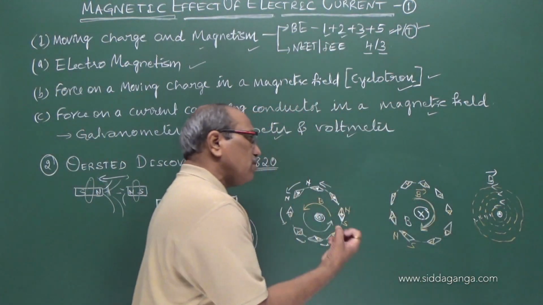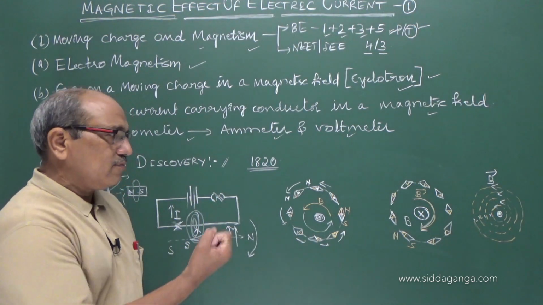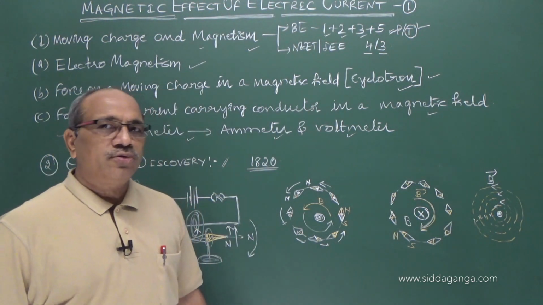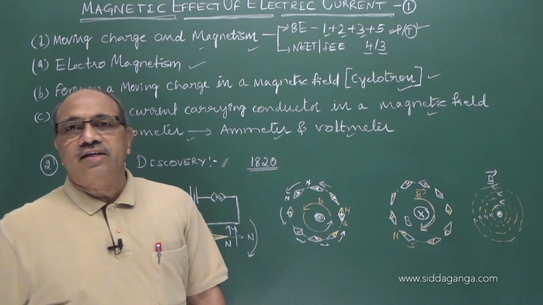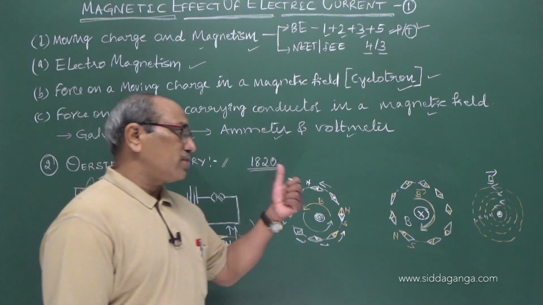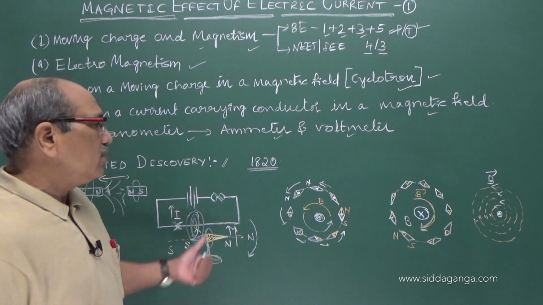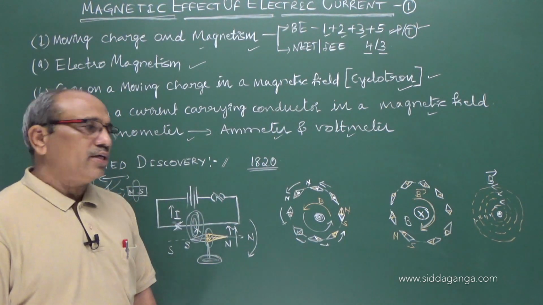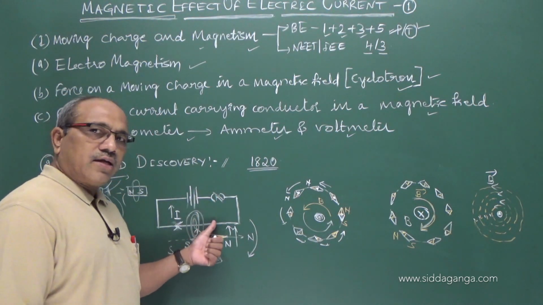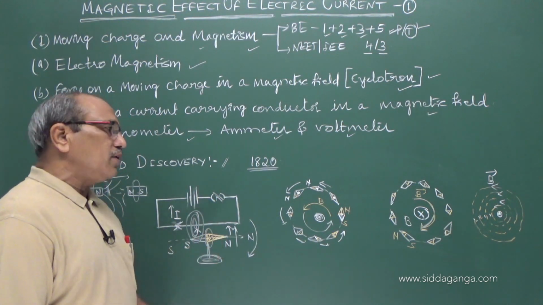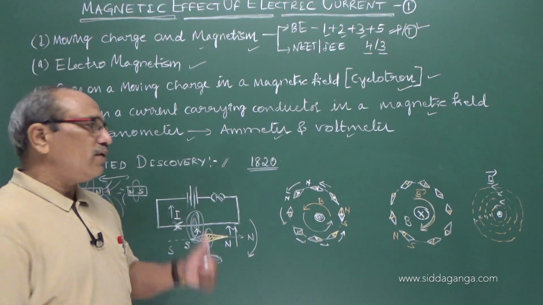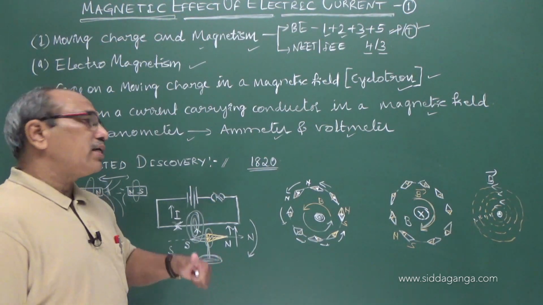Such a magnetic field originating from the conductor is perpendicular to the plane containing the wire. The conclusion drawn by Oersted was that every current carrying conductor produces a magnetic field. It is of electrical origin. This is one fact we come to know.